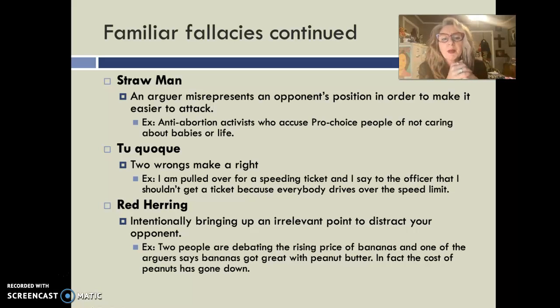So two people are debating the rising price of bananas, and one of the arguers says bananas go great with peanut butter. In fact, the cost of peanuts has gone down. Huh? That's the thing that makes you want to go, huh? Like, what does that mean? What does that have to do with the rising price of bananas? Okay. So that's a red herring, and it should make you do the, huh? Like make your head turn, what was that?